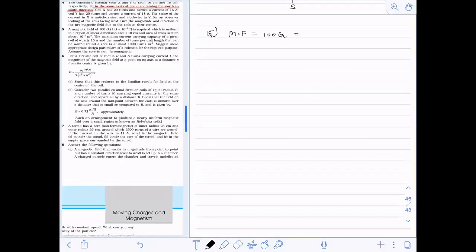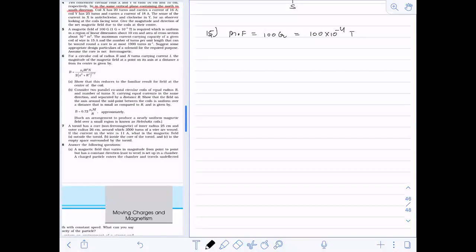You have to multiply 100 into 10 to the power minus 4, and then it is converted into Tesla. It is required, which is uniform in a region of linear dimension about 10 centimeter and area of cross section about this.